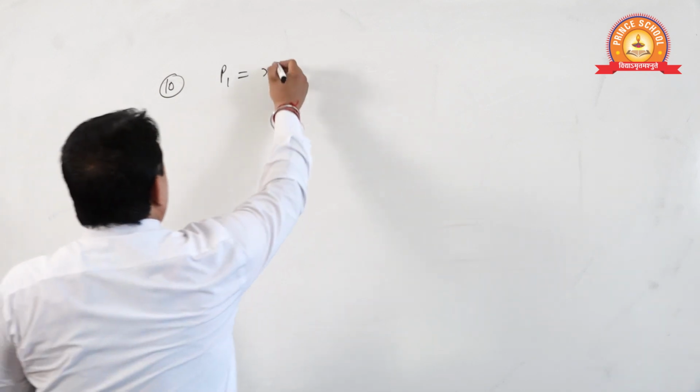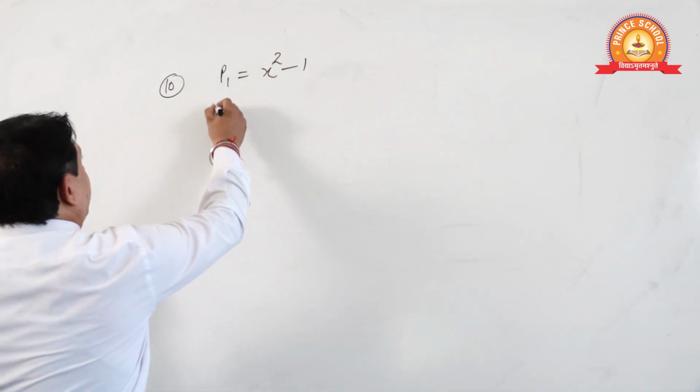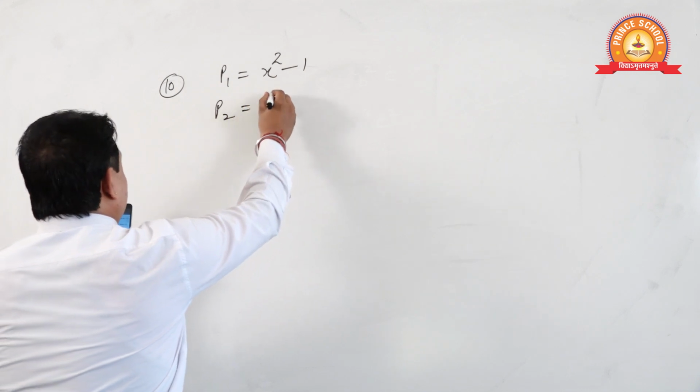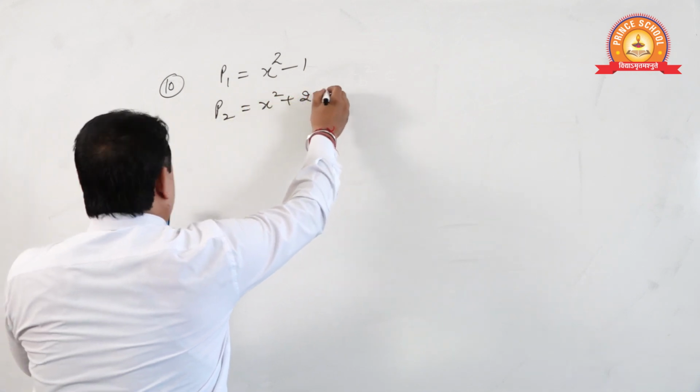X square minus 1. P2, x square plus 2x plus 1.